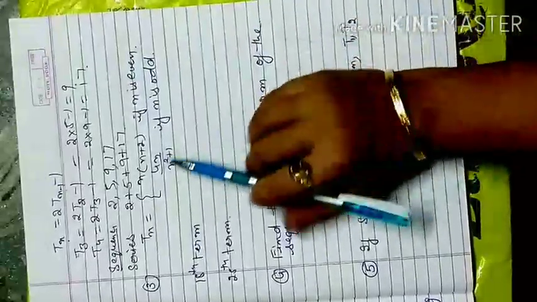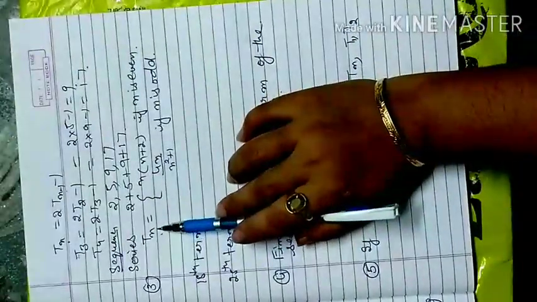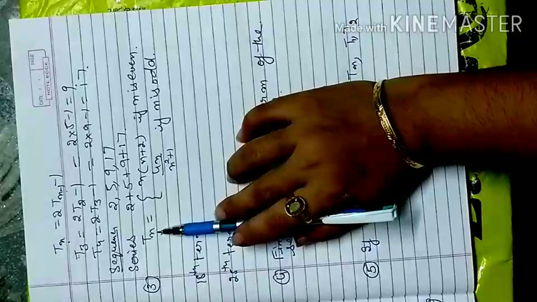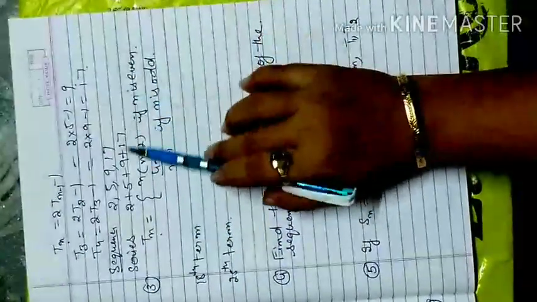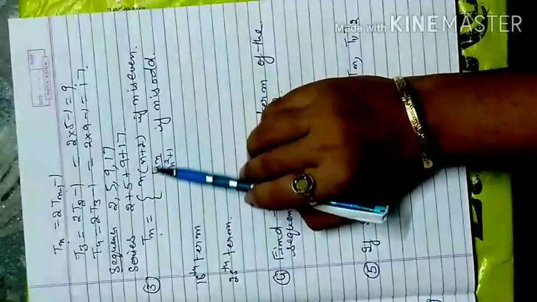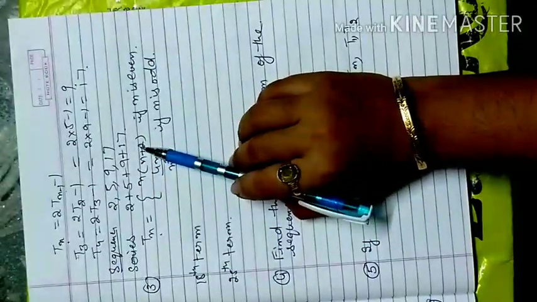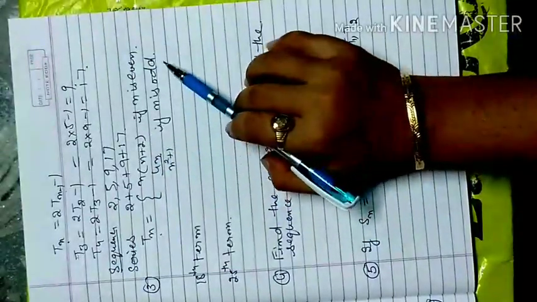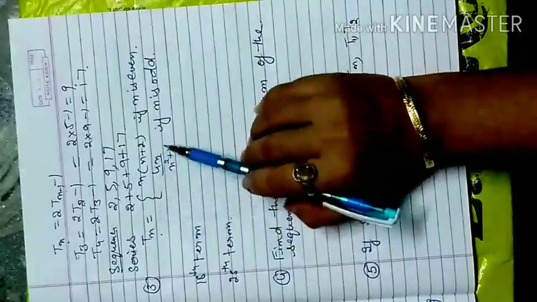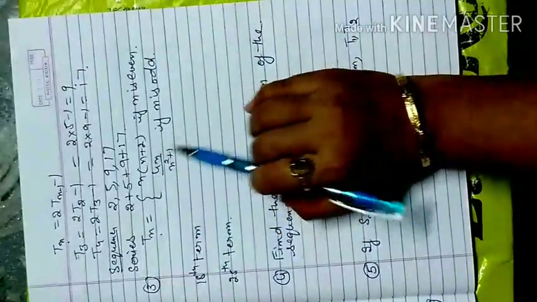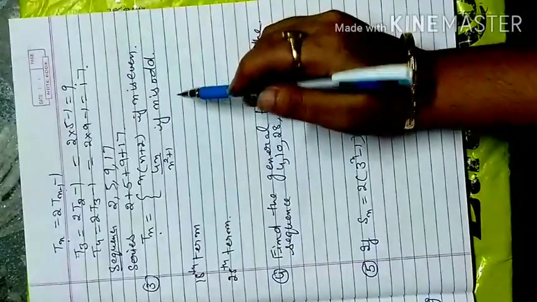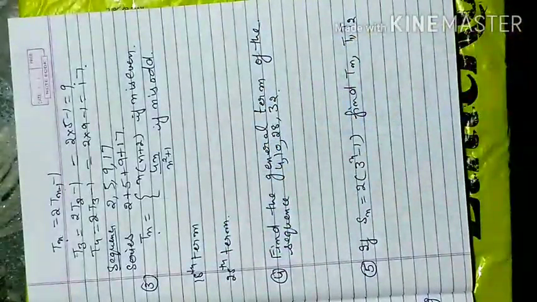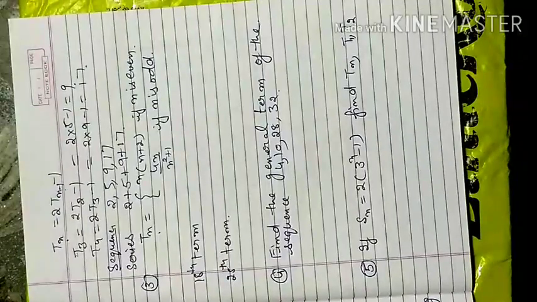you have to find a term, and the formula is given to you. If your n value is even, then you have to apply this formula to find the particular position term. If the position is odd, then you have to apply this formula. So that is the meaning of these two things. So if I have to find the 18th term and the 25th term, that is the 9th question of your exercise.